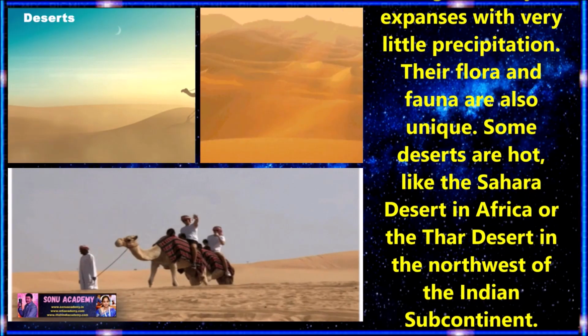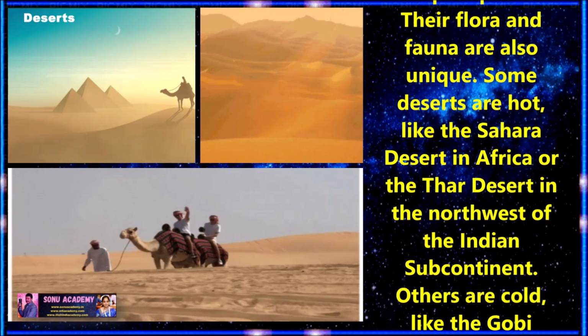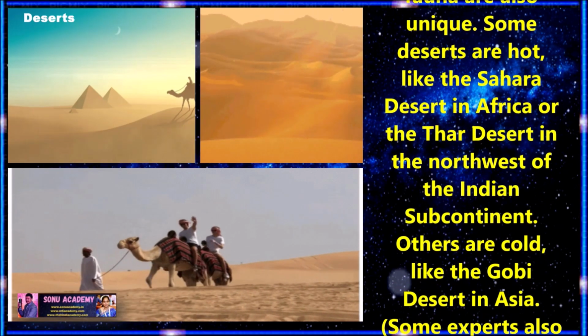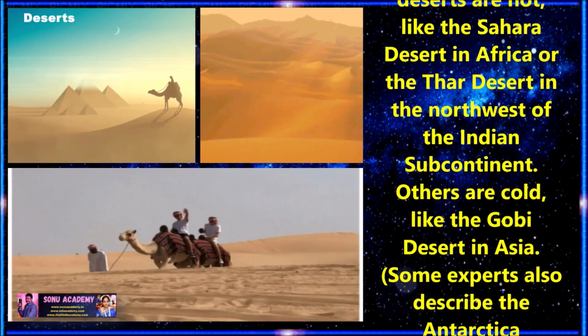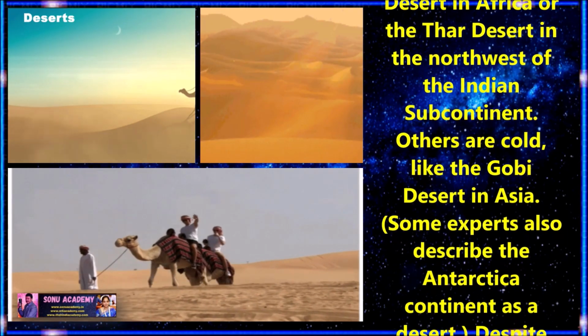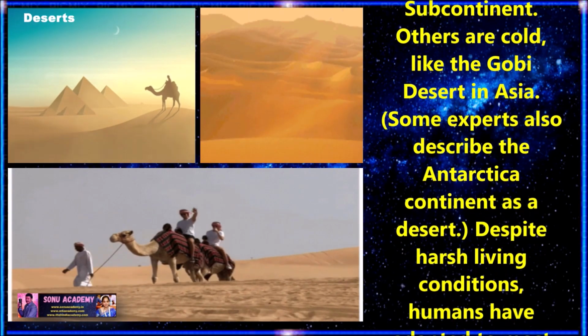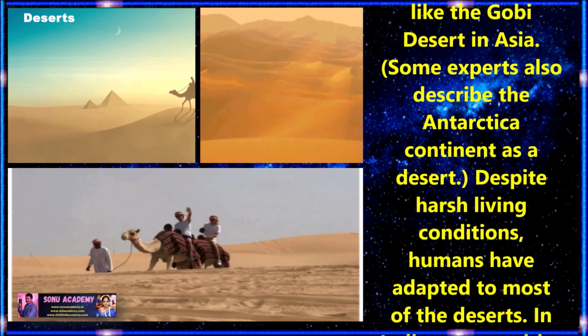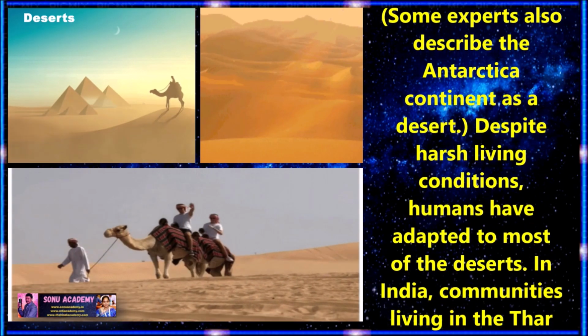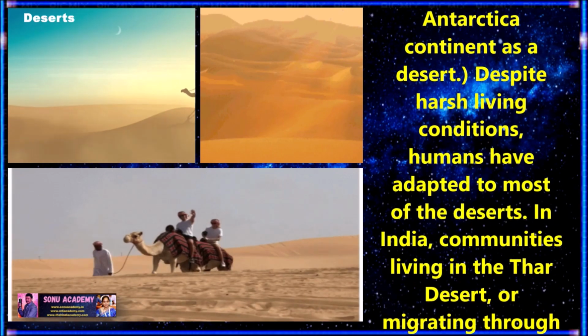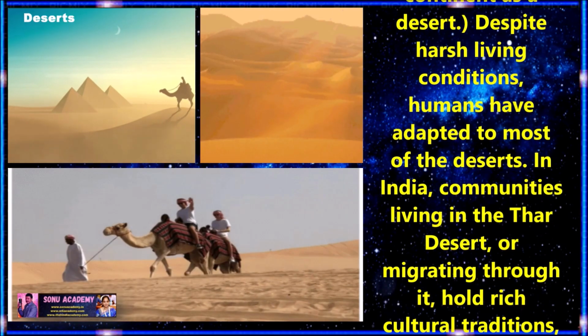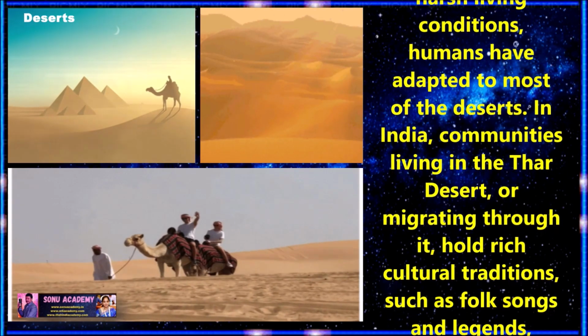Their flora and fauna are also unique. Some deserts are hot, like the Sahara Desert in Africa and the Thar Desert in the northwest of the Indian subcontinent. Others are cold, like the Gobi Desert in Asia. Some experts also describe the Antarctica continent as a desert.